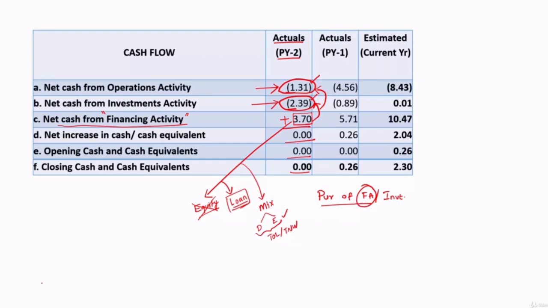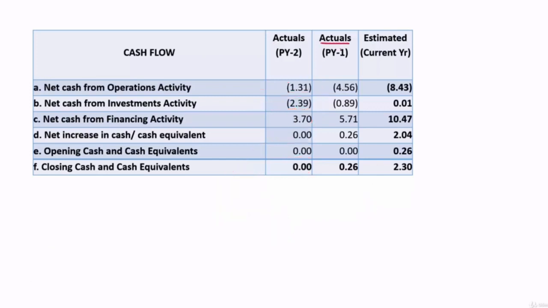Let us also analyze previous year 1 now. We'll do the analysis of previous year 1. Previous year 1, their negative cash flow from operational activity increased. Previous year 2 it was 1.31 crore, but now it increased to 4.56 crore negative cash flow. And if you look at the cash flow from investment activity, negative cash flow previous year was 2.39 and in this year it has come down.